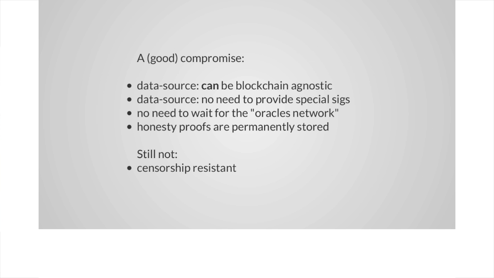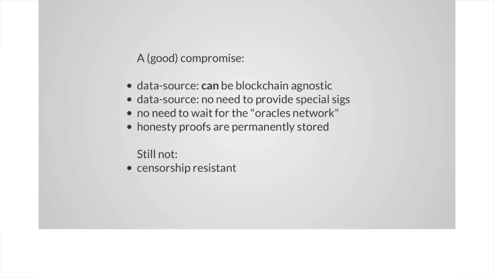So as I said before, these honesty proofs are a good way to verify that the oracle is behaving honestly. Those honesty proofs are really important because they are not stored on our infrastructure. They are stored on a distributed network on IPFS. Some of you probably know this IPFS project. It's a decentralized file system, essentially. So you can store data effectively on IPFS, and what we are storing on IPFS is exactly those honesty proofs.